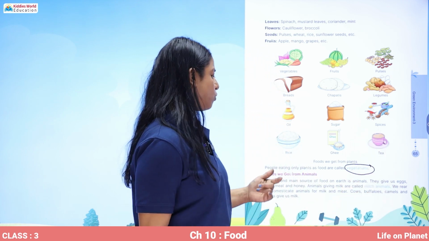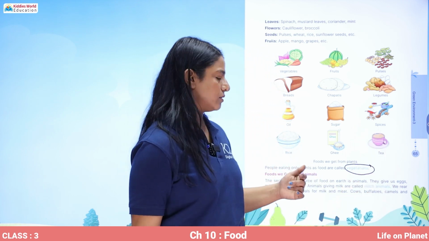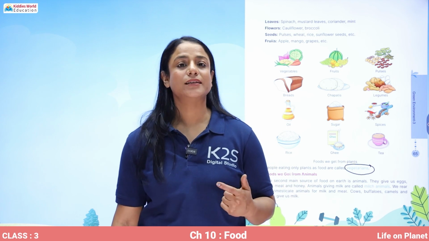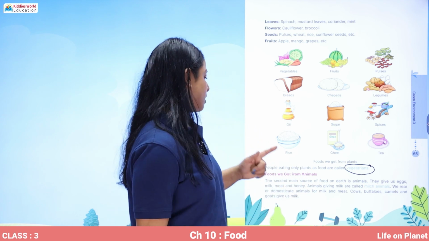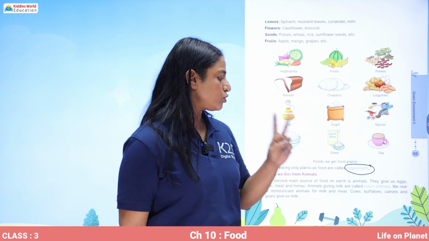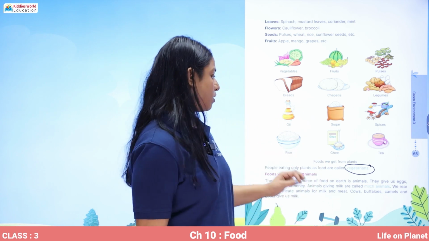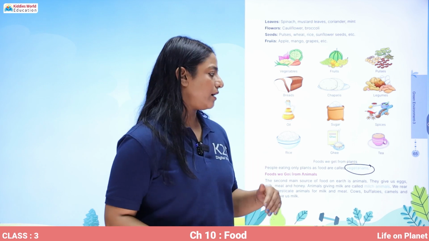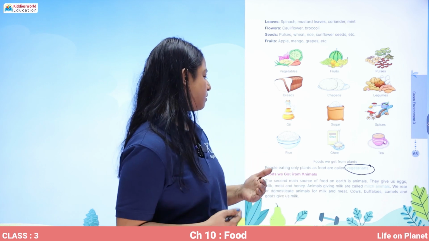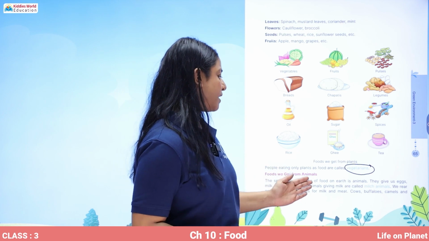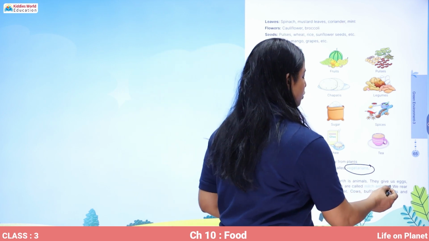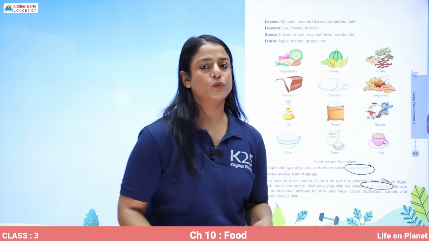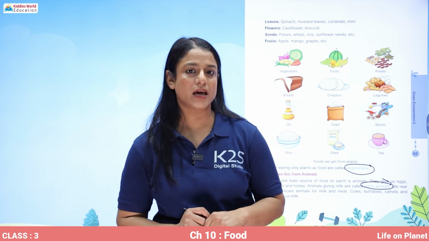Now, what are the foods that we get from animals? The second main source of food on earth is animals. Okay? And they give us eggs, milk, meat, honey. Animals giving milk are called milch animals. So, what are the food items that we get from animals?